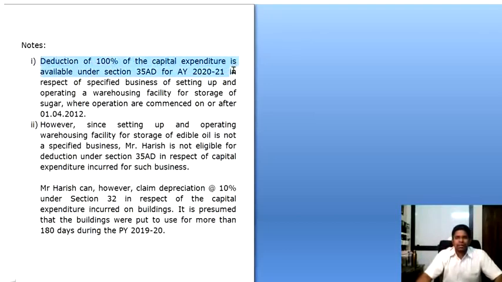Deduction of 100% of the capital expenditure is available under section 35AD for the assessment year 2020-21 in respect of the specified business for setting up and operating a warehousing facility for storage of sugar where operations are commenced on or after 1/4/2012. However, since setting up and operating a warehousing facility for storage of edible oil is not a specified business, you are not permitted to claim deduction. However, you can claim depreciation under section 32 at the rate of 10% because you have invested in a building, and the depreciation rate on general structures is 10%.